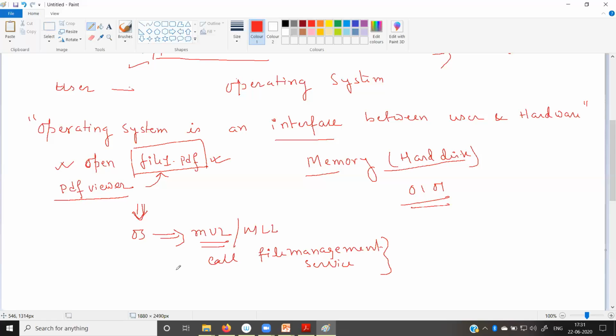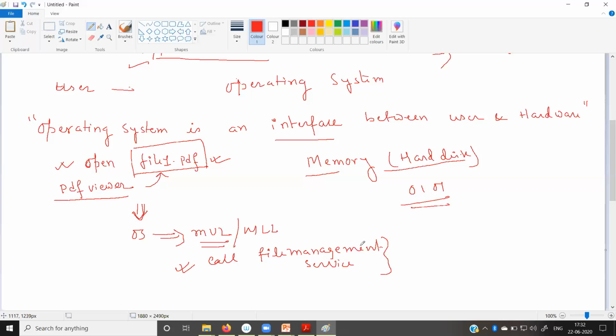So this is a very important service provided by the operating system. As you can see, the task of the operating system is not only to convert the language from high level to machine level language. Other than that, it also provides different types of services, and with the help of these services, we can perform different types of work.